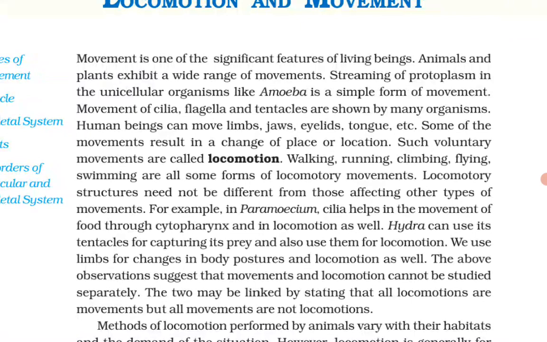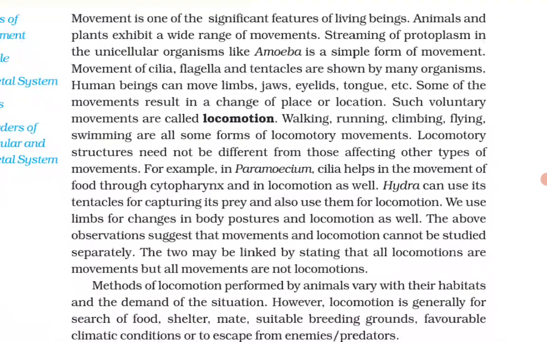Streaming of protoplasm in unicellular organisms like amoeba is a simple form of movement. Movement of cilia, flagella and tentacles are shown by many organisms. Human beings can move limbs, jaws, eyelids, tongue, etc. Some of the movements result in a change of place or location. Such voluntary movements are called locomotion. Walking, running, climbing, flying, swimming are all some forms of locomotory movements.